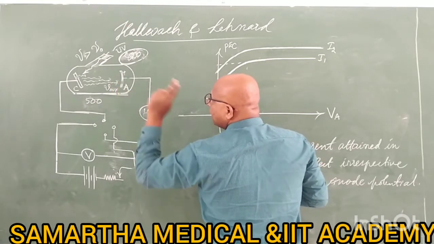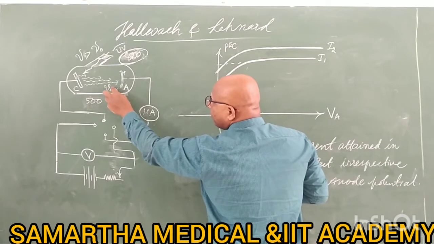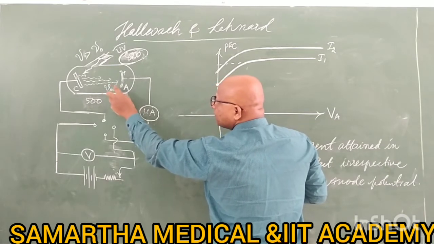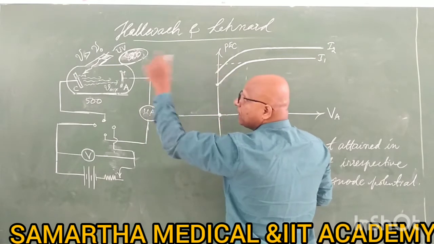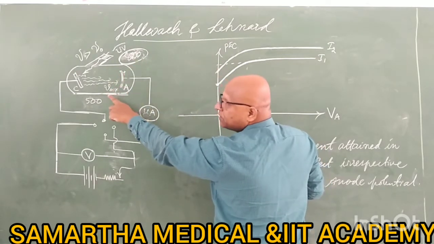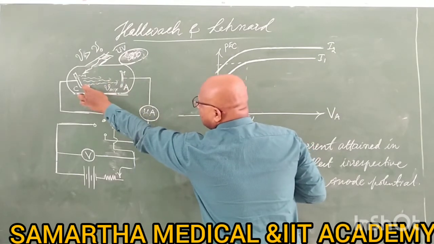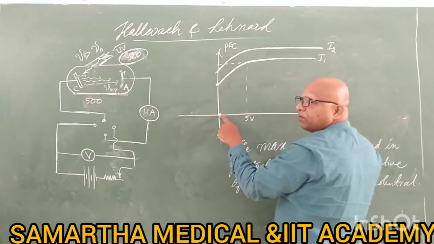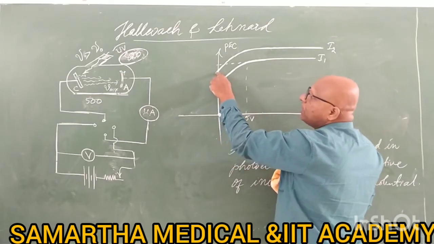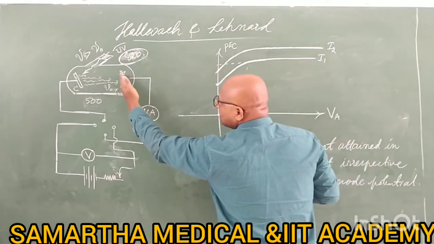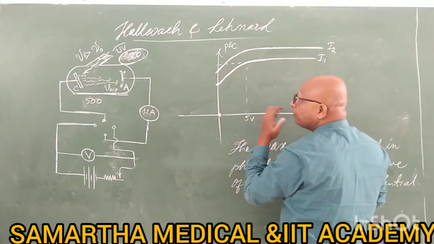Instead of 10, 20 electrons are absorbed, because the electrons with maximum velocity were 10 in the beginning, and now the electrons with maximum velocity are 20. That's why the current for anode potential 0 starts from a little higher value. Later we will go on increasing the anode potential from 1 volt, 2 volt, 3 volt, 4 volt, 5 volt, like that.